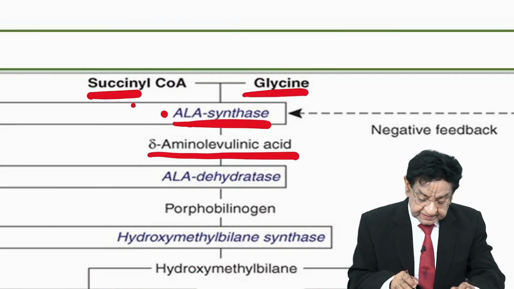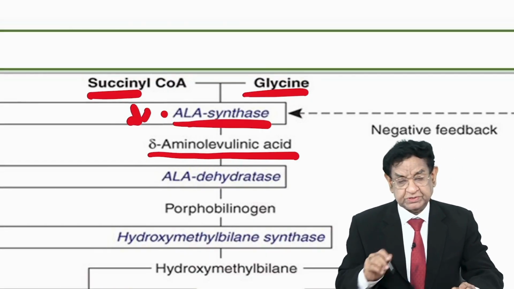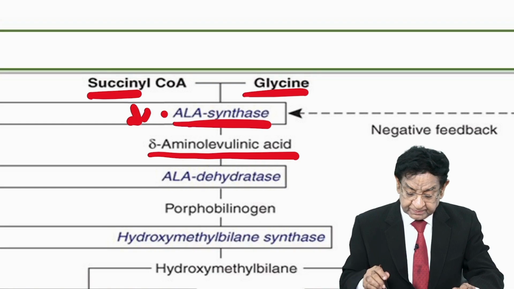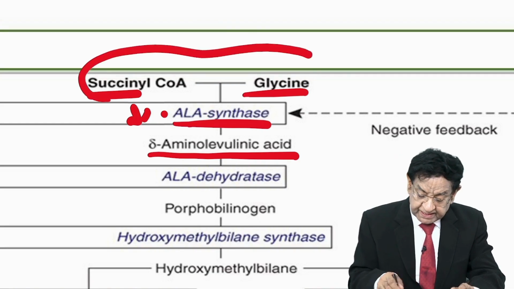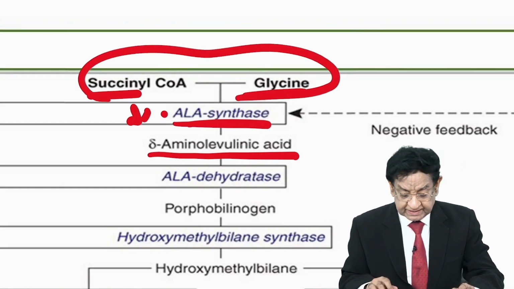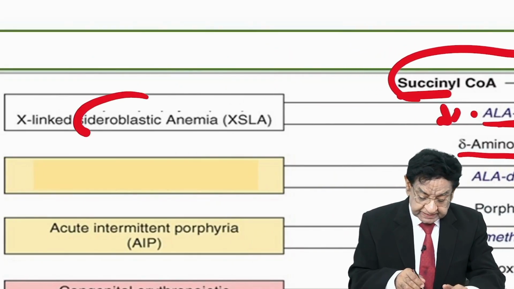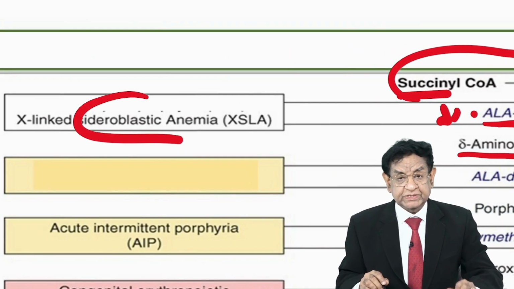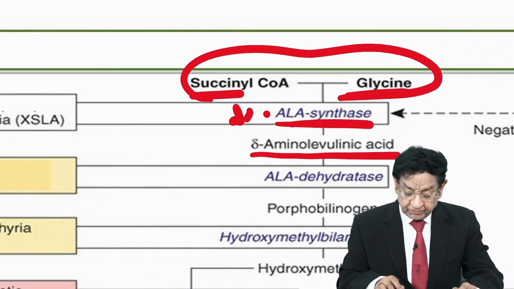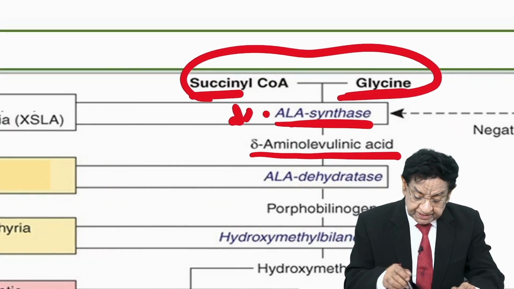If this enzyme activity is reduced, so what happens? This succinyl coenzyme A and glycine will not combine. That is the basic pathophysiology of sideroblastic anemia. So in sideroblastic anemia, we want this enzyme activity to be increased.